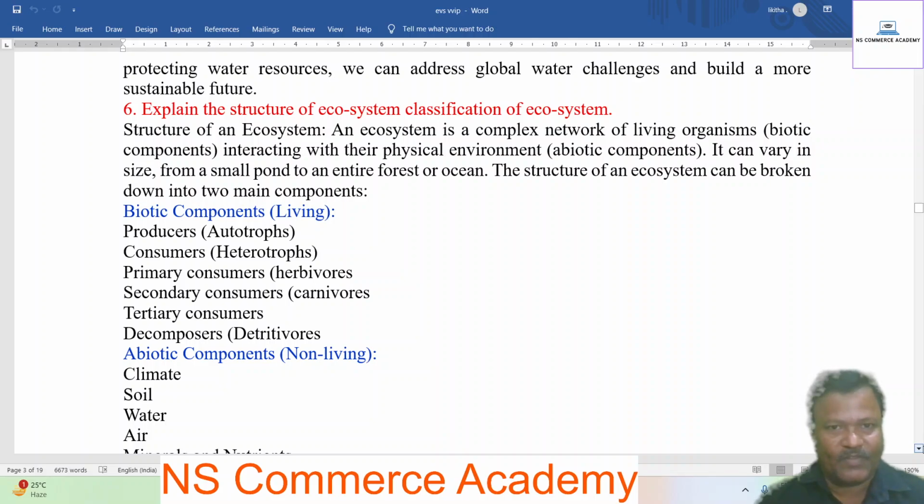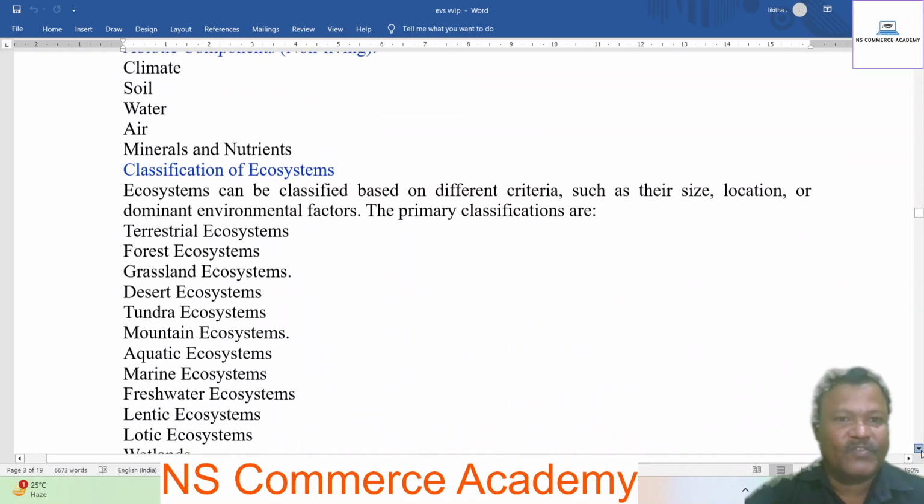Explain the structure of ecosystem and classification of ecosystem. Structure of ecosystem: an ecosystem is a complex network of living organisms, biotic components, interacting with their physical environment, abiotic components. It can vary in size from a small pond to an entire forest or an ocean. The structure of an ecosystem can be broken down into two main components: biotic components, the living components, which are producers, consumers, primary consumers, secondary consumers, tertiary consumers, decomposers; and abiotic components, which are climate, soil, water, air, minerals, and nutrients.